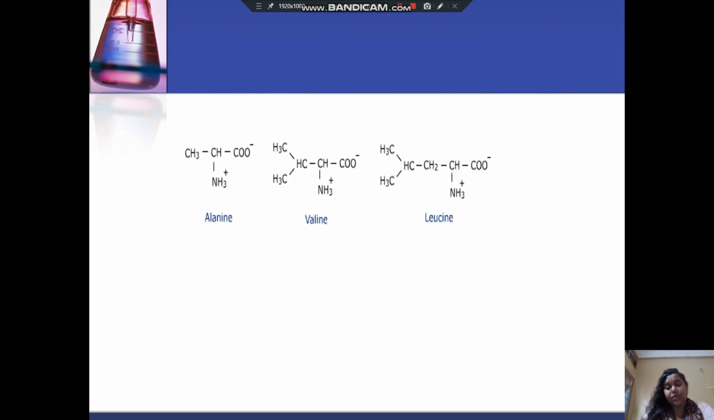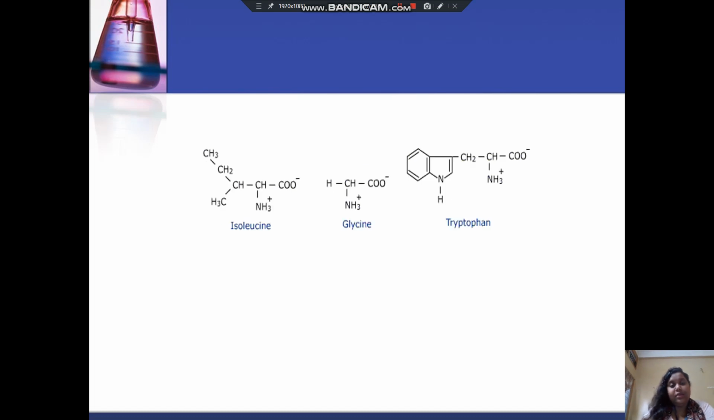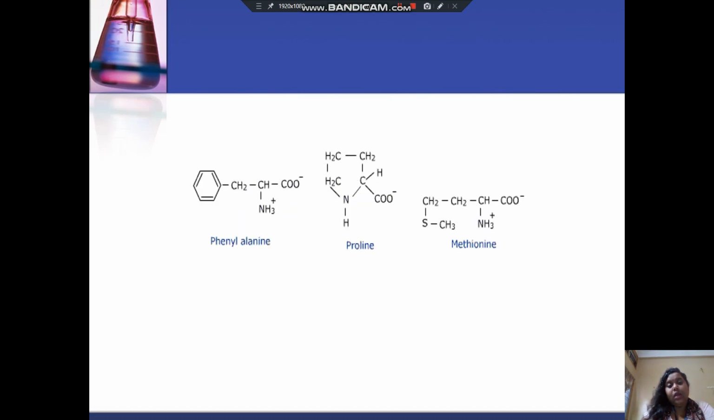So these are the structures for alanine, that is CH3, CH, NH3, COO. Then the other structure, that is valine, and the other is for leucine. Then this is the structure for isoleucine, then glycine and tryptophan. Again, these are the structures for phenylalanine, then proline and methionine.